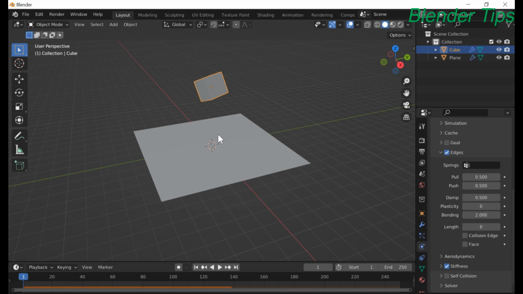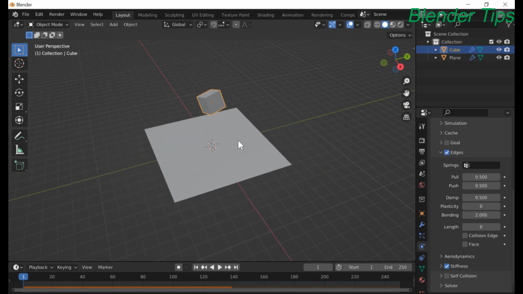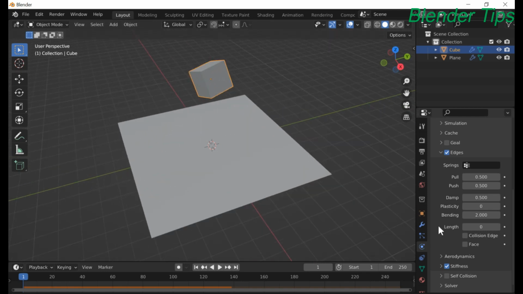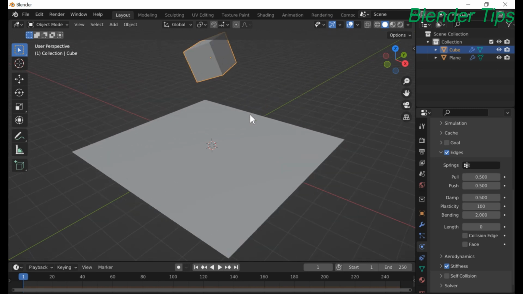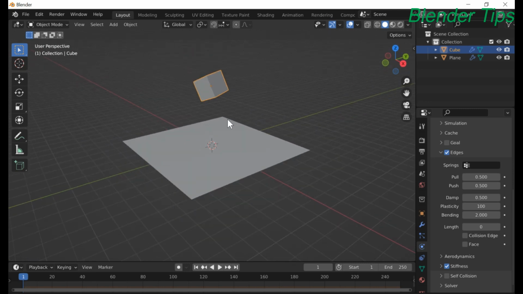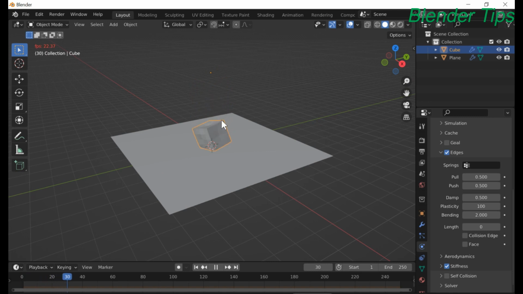But naturally, when a cube with soft body properties collides with the surface, there is some bending of the surfaces which collide with the plane. So I set plasticity up to 100, which means permanent deformation. When the cube collides with this plane, it deforms permanently. So let's start. Beautiful.